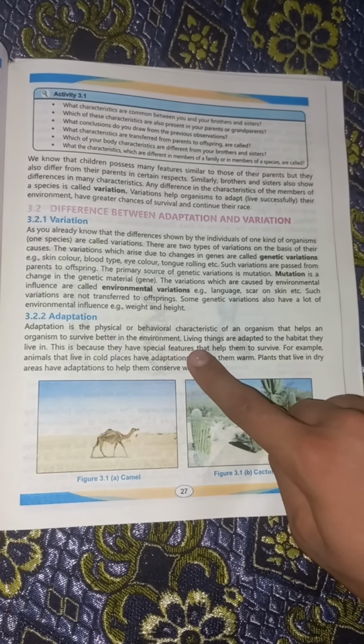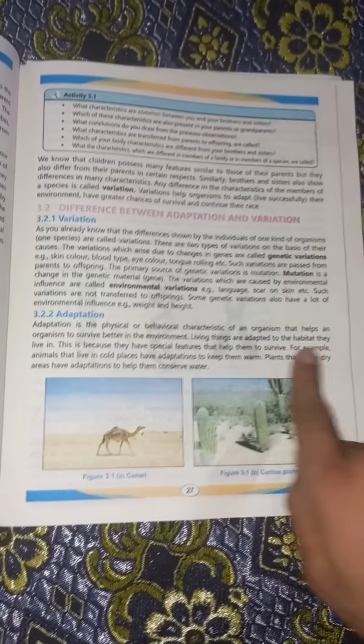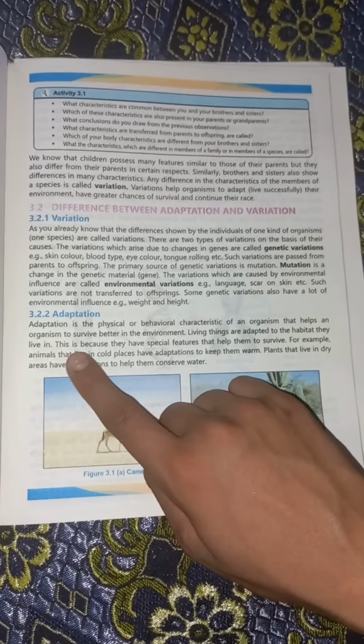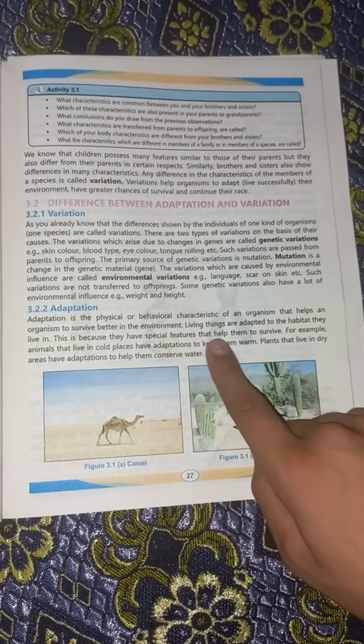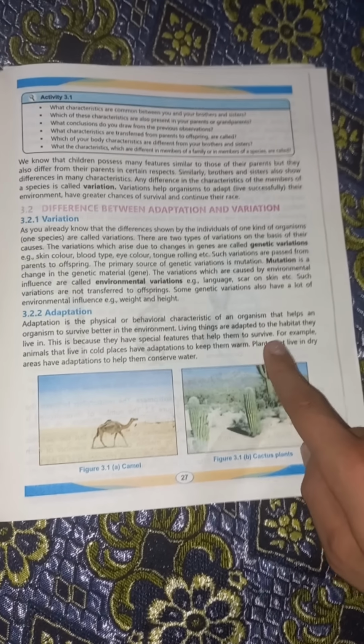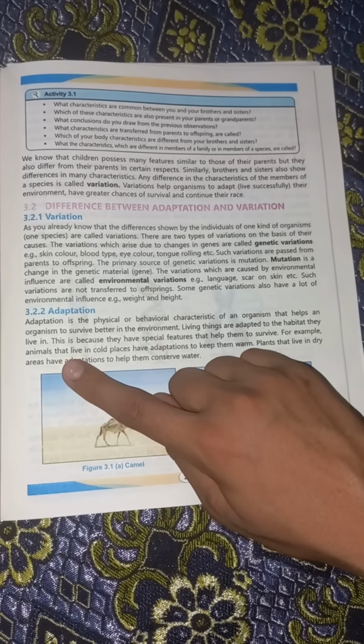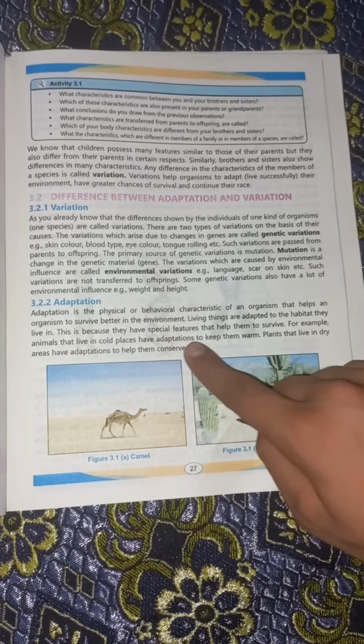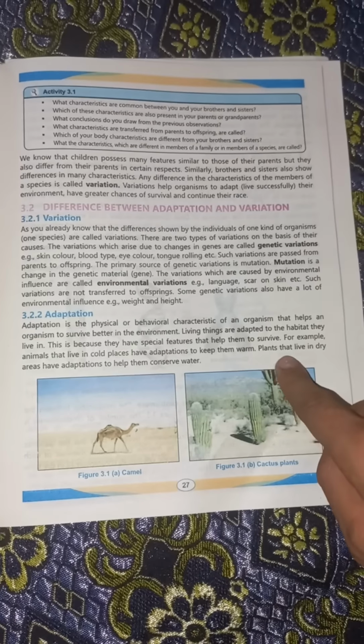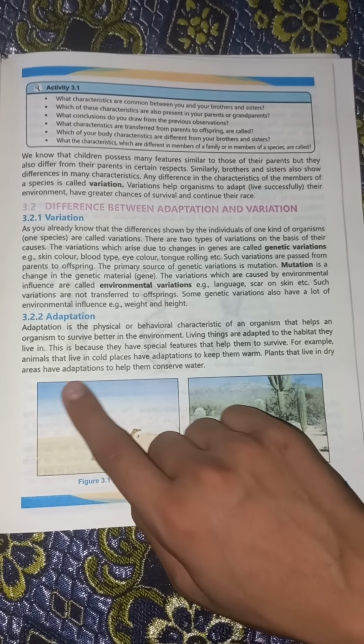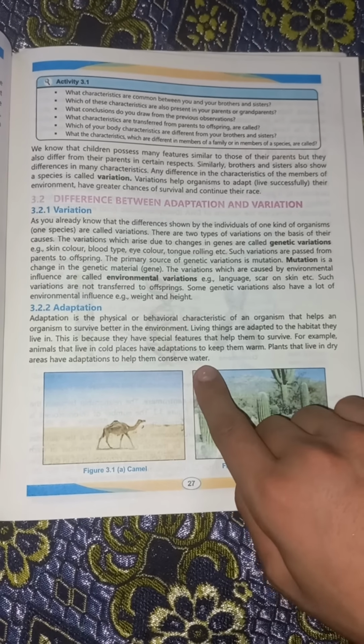better in the environment. Living things are adapted to the habitat they live in. This is because they have special features that help them to survive. For example, animals that live in cold places have adaptations to keep them warm. Plants that live in dry areas have adaptations to help them conserve water.